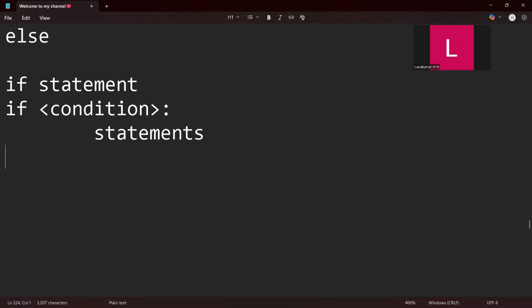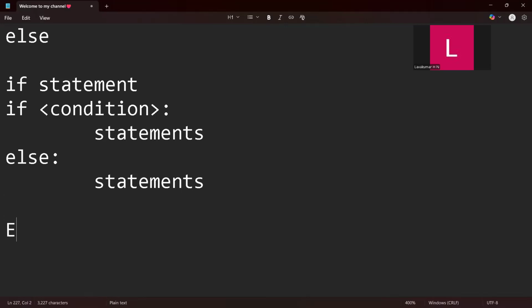Then we have another statement, that is else. Now you have the condition if. If the condition is not met, use else, use a colon. A colon is mandatory for if, elif or else. Use colon, enter, tab. This is the indentation you need to give for every block of code. The statements can be anything, like print something.